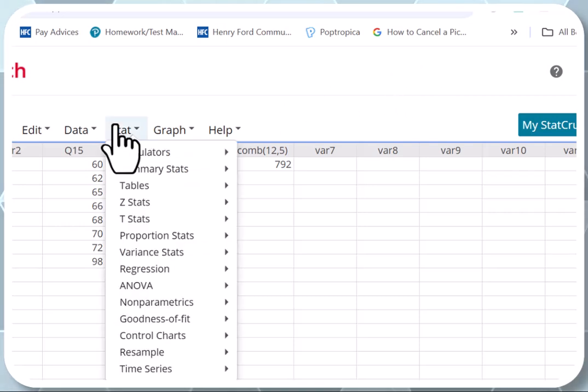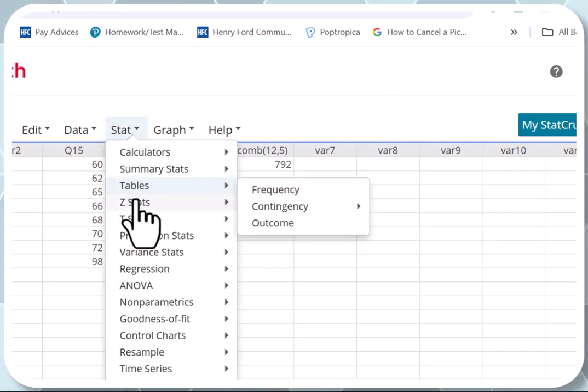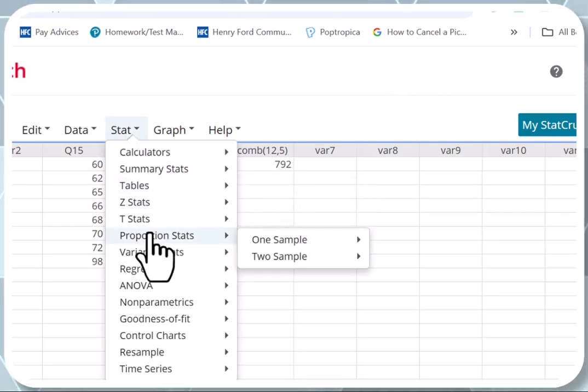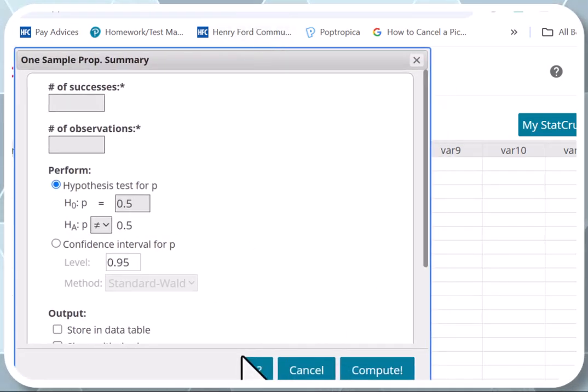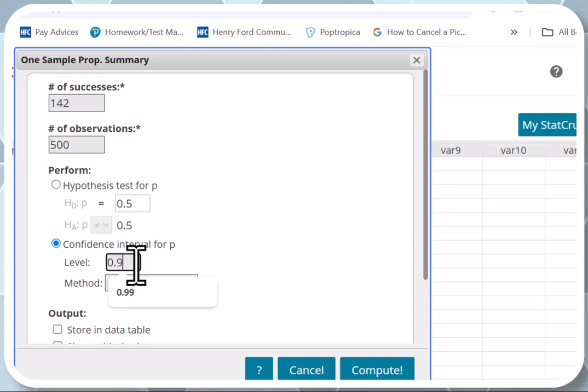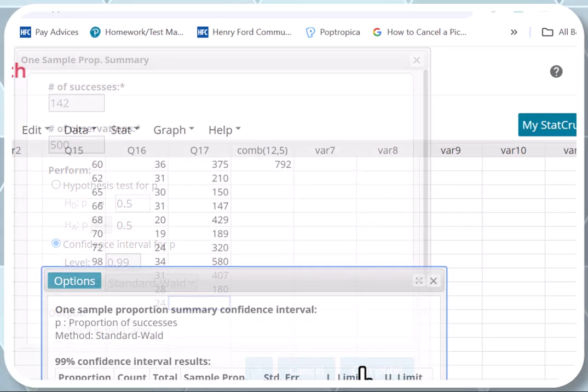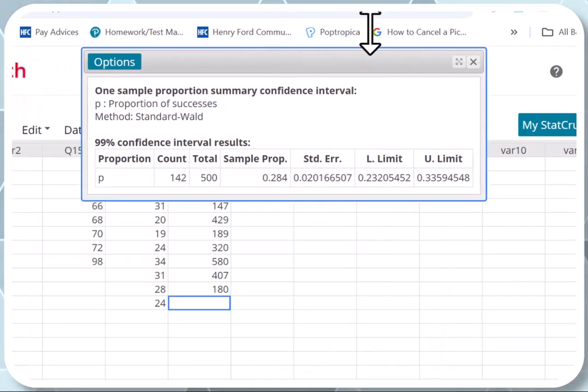So we go to Stat. It's a proportion stats. We're doing proportion. One sample with summary. Okay. Number of successes is 142. Number of observations is the sample size, which is 500. And look, I have to select confidence interval, and he wants a 99% confidence interval. Compute, and here we go. This is the interval right here.